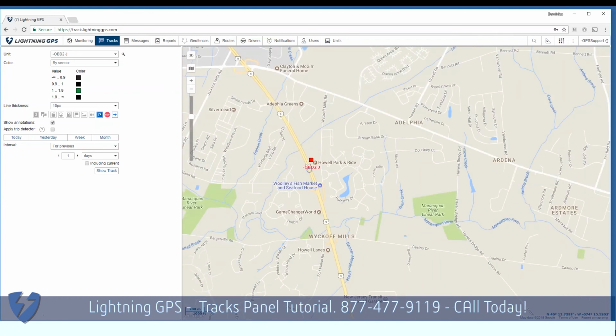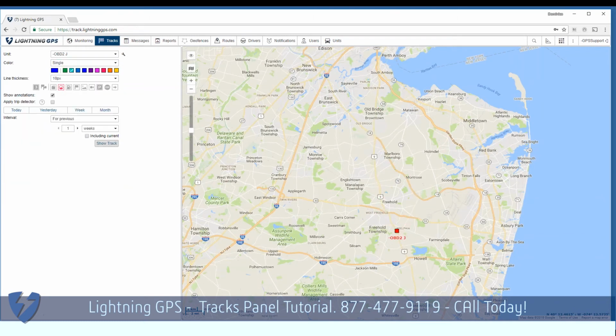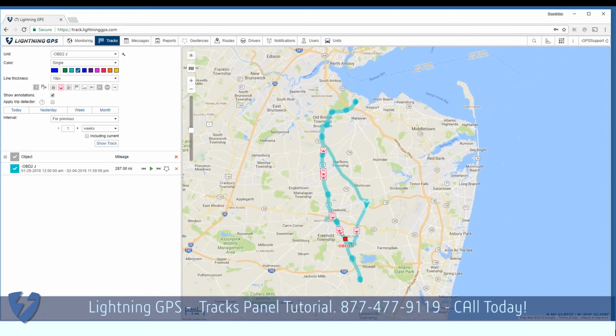So let's take a look at, if we wanted to say, look at his speedings, we can click on just to see speedings for the week. Single. There we go. So what I've done was I've changed this to single color to make it easier to read. Chose my speedings. Chose the week. And showed my track. So this is their speeding for the week as it's viewed on the map.